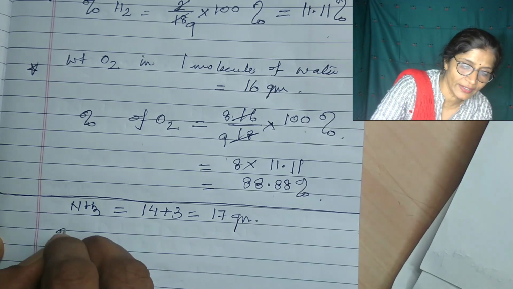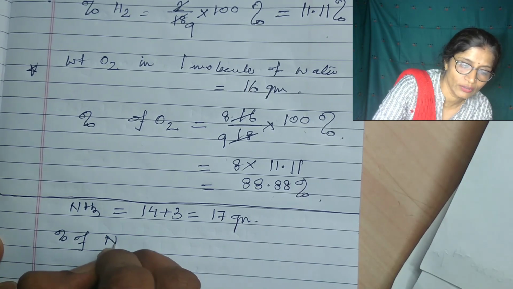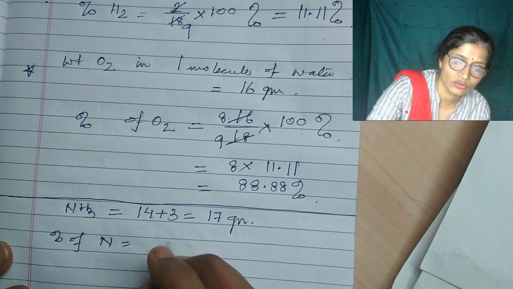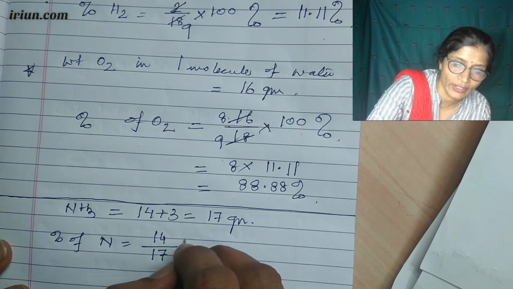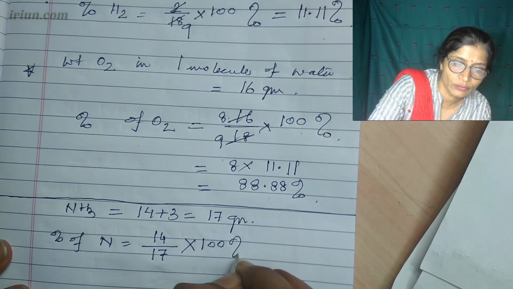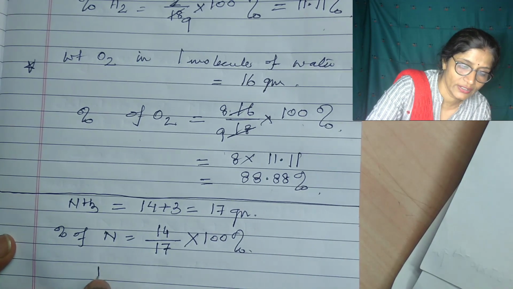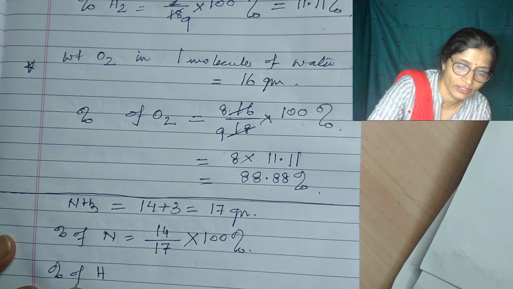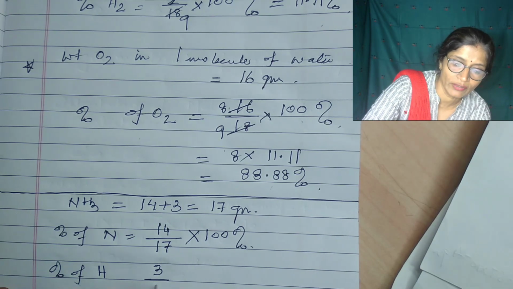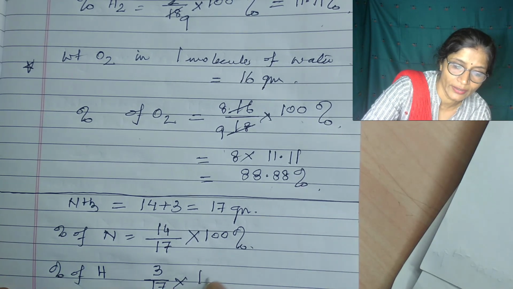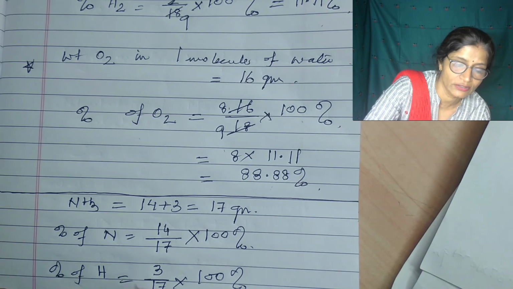So the percentage of nitrogen is nitrogen 1 atom, 14, divided by the total molecular weight of ammonia into 100. In the same way, the percentage of hydrogen will be the weight of hydrogen in ammonia, that is 3 gram, divided by the total molecular weight into 100.